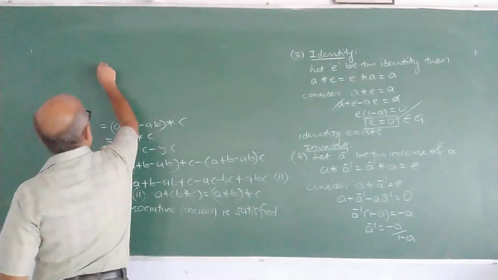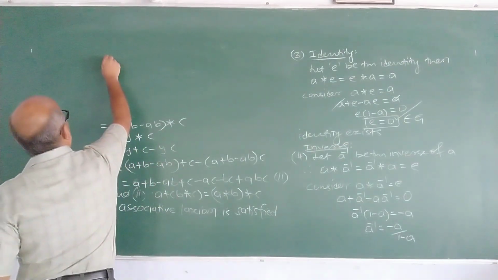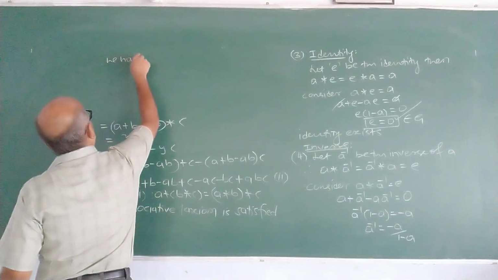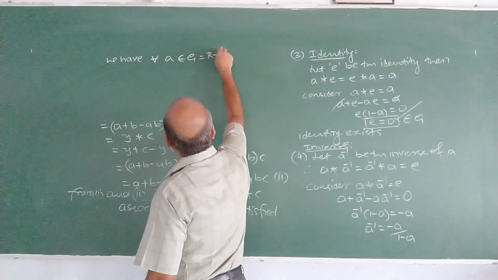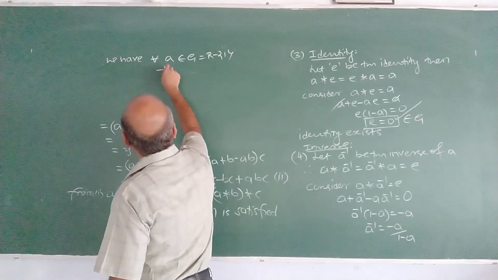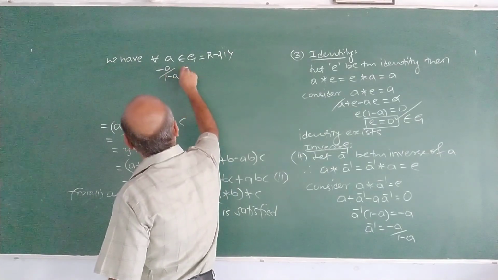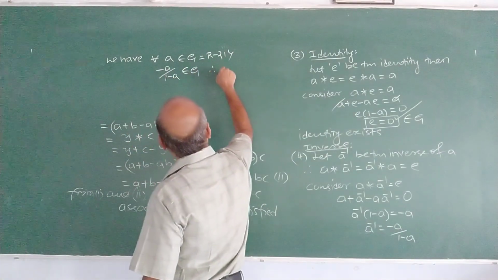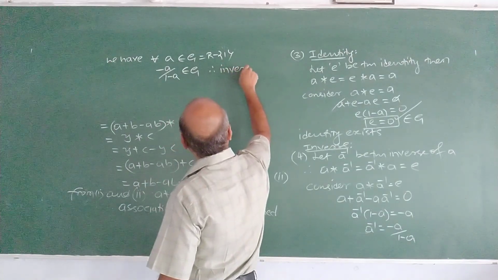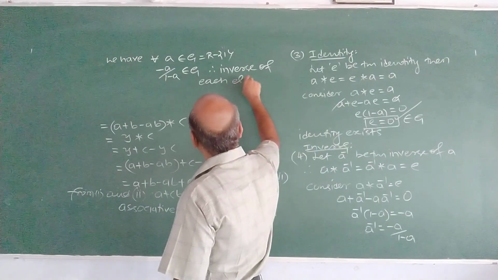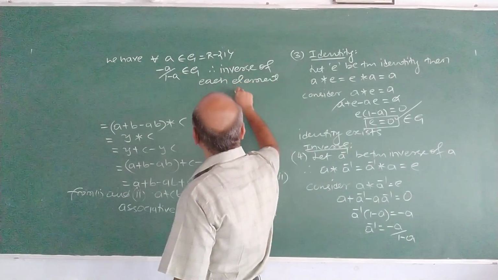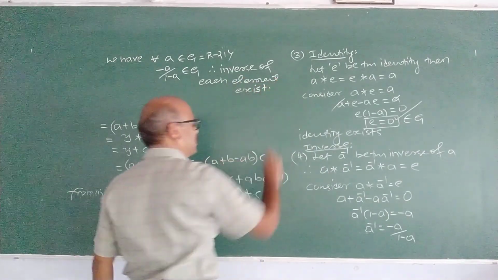Therefore, for all A belonging to G, where G is R minus {1}, minus A upon 1 minus A belongs to G. Therefore, the inverse of each element exists.